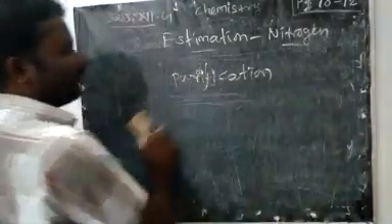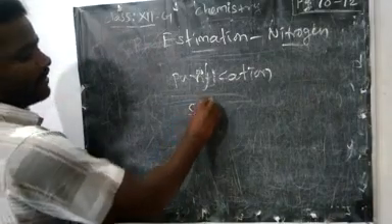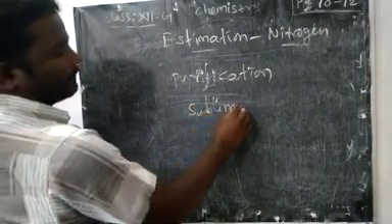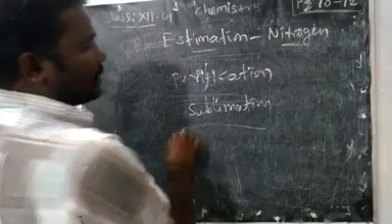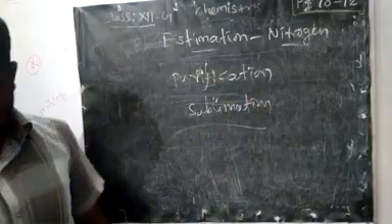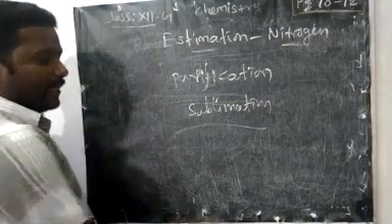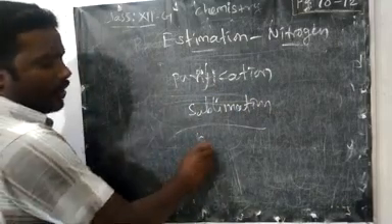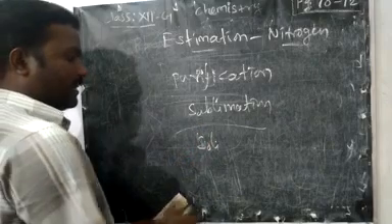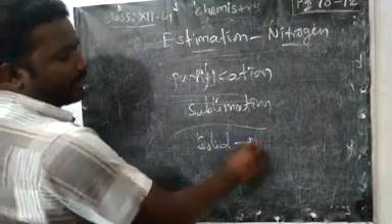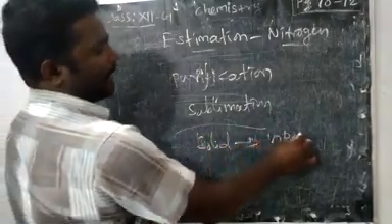Now the first one we are going to see is sublimation. What is sublimation? This is a very important question. A solid directly converts into vapor without forming a liquid state.